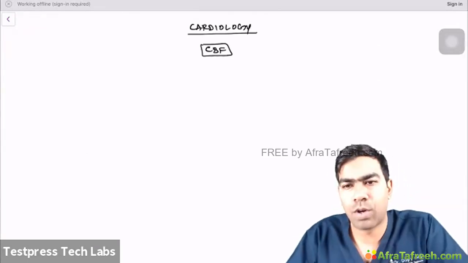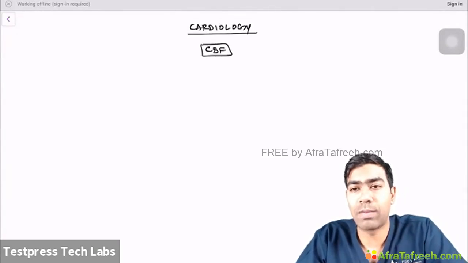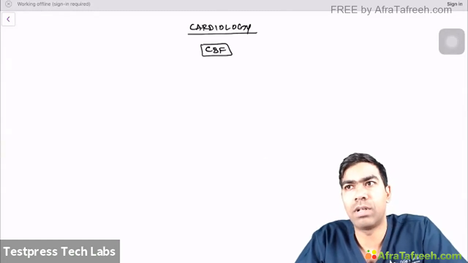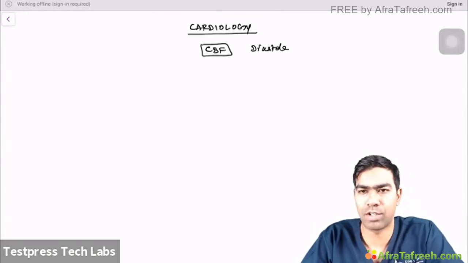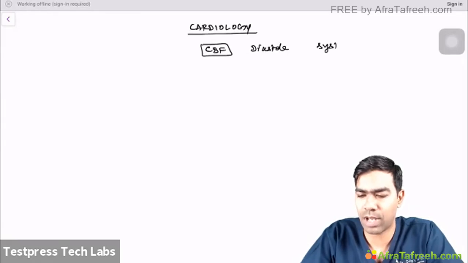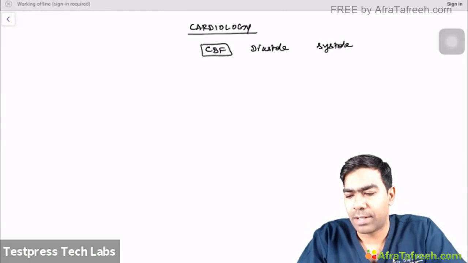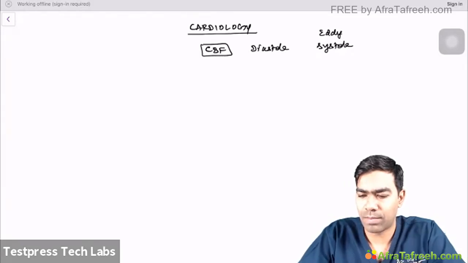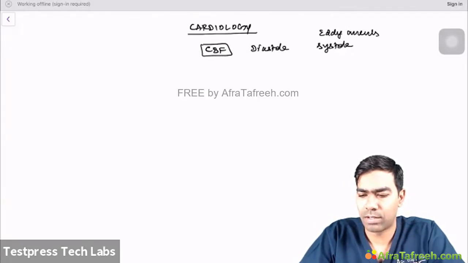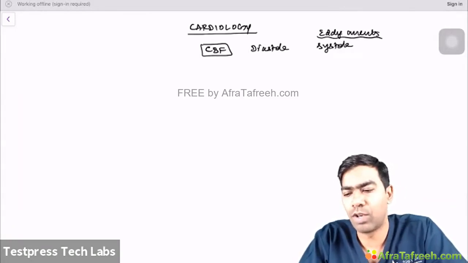Okay, the coronary blood flow. It's a common notion that the coronary blood flow is supposed to happen in the diastole. So that's what you will be hearing. Diastole is where the coronary blood flow happens. But we all know that it's not only in the diastole; the coronary blood flow tends to happen during the systole as well. Remember that systole does contribute to the coronary blood flow because they form something called eddy currents around the sinus of Valsalva, and that results in blood flow during the systole as well.